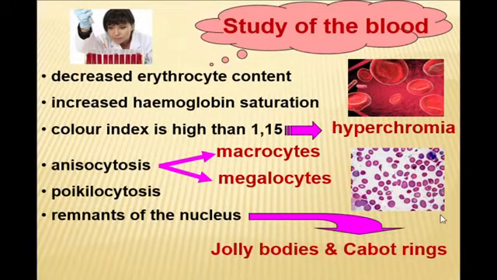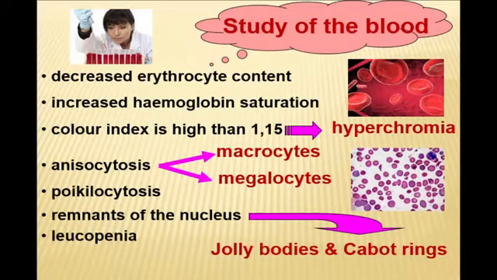We know that a matured erythrocyte must be a definite size, nearly 7-8 micron, and without nuclei. An incompletely matured erythrocyte holds its increased size, macrocytosis, and remnants of nucleus, Jolly bodies, and coating of nucleus, Cabot rings.